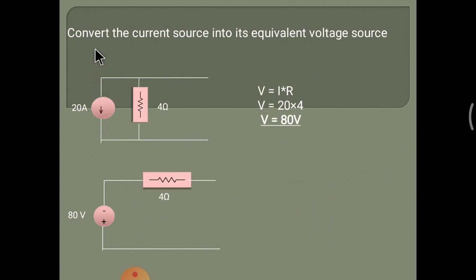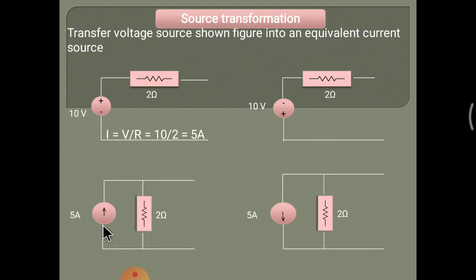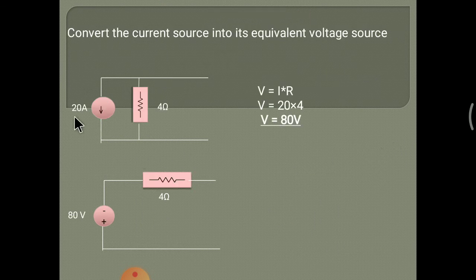Now convert the current source into an equivalent voltage source. Before that, we converted the voltage source into a current source. Now we have to convert this current source into a voltage source. The current given here is 20 ampere, and the resistance connected to the current source is 4 ohm. Now use this formula, V is equal to IR. We also used this formula for conversion of voltage to current source: for calculating I, we divide V by R, and for calculating V, we use V is equal to I into R.